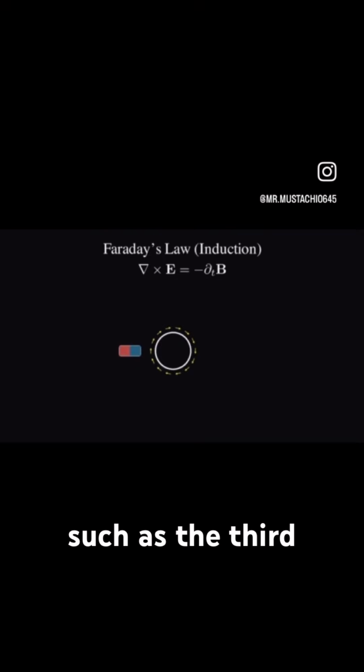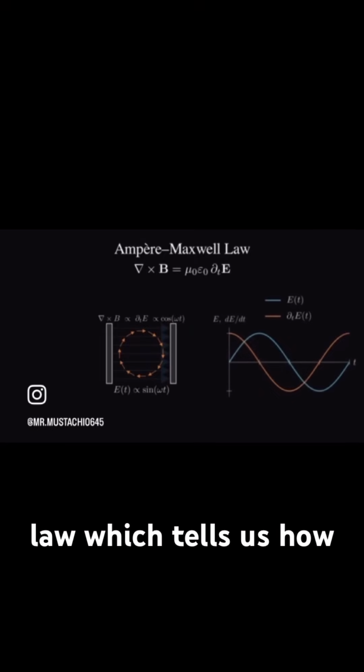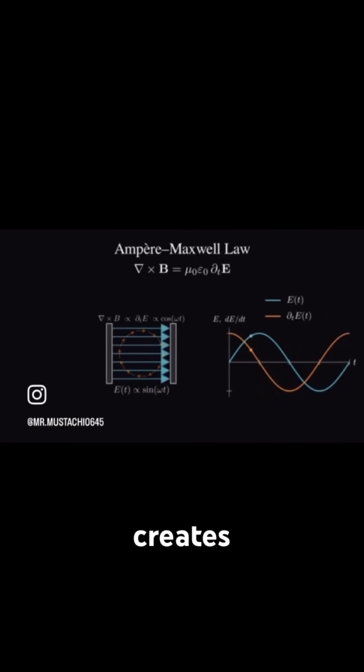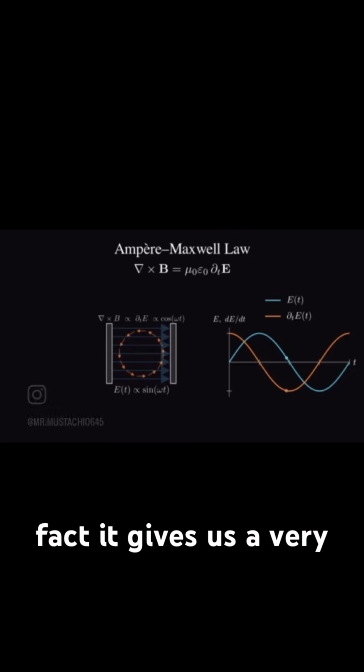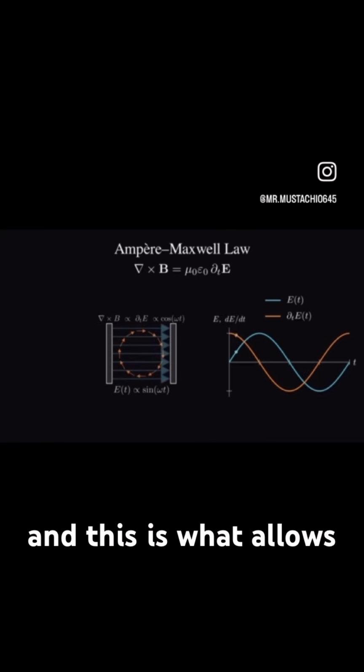We also have two equations which tell us how electric and magnetic fields interact with each other, such as the third equation, Faraday's law, or induction, which tells us that if you move a magnet around, it induces an electric field in a wire. Lastly, we have the Ampere-Maxwell law, which tells us how changing electric fields create magnetic fields. In fact, it gives us a very particular time evolution of both, and this is what allows for light